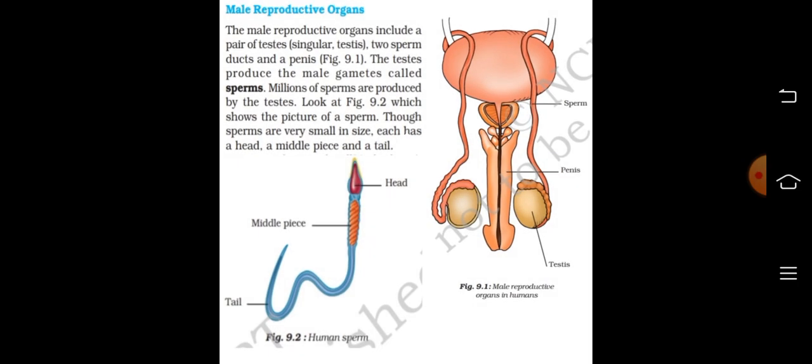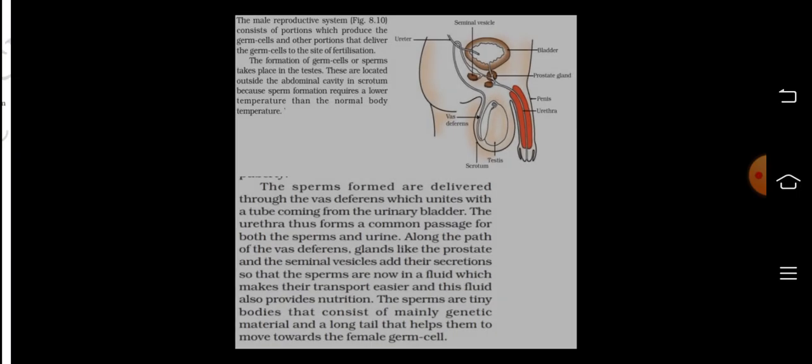Male reproductive organs. The male reproductive organs include a pair of testes, two sperm ducts, and a penis. The testes produce the male gametes called sperms. Millions of sperms are produced by the testes. Look at figure 9.2, which shows the picture of a sperm. Those sperms are very small in size, each has a head, a middle piece, and a tail.